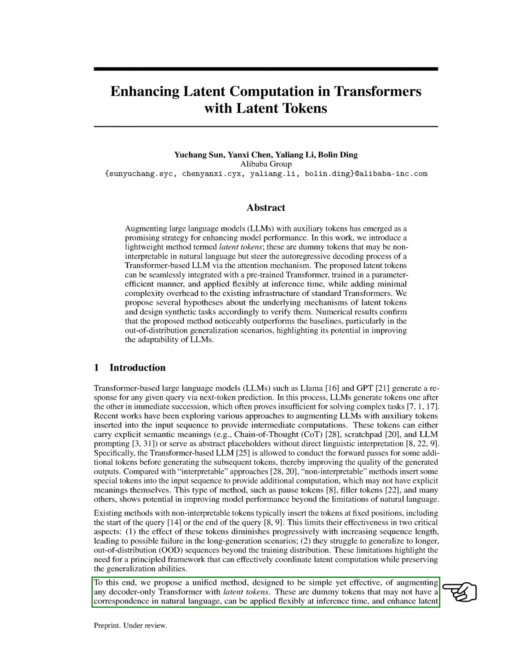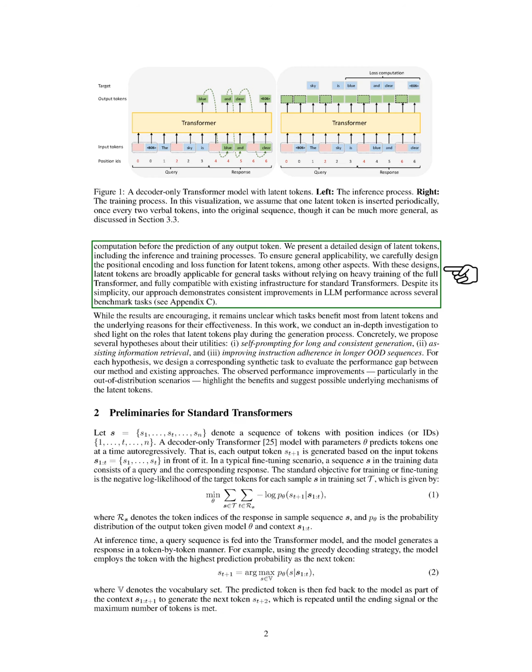To address these limitations, we propose a straightforward yet effective method to augment any decoder-only transformer with latent tokens. These dummy tokens do not correspond to natural language and can be flexibly applied during inference, enhancing computation before predicting any output token. We detail the design of these latent tokens, including how they are used during inference and training, and ensure they are broadly applicable without requiring extensive retraining of the transformer. Our approach shows consistent improvements in performance across various benchmark tasks.